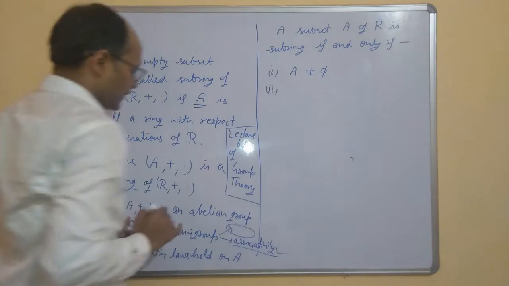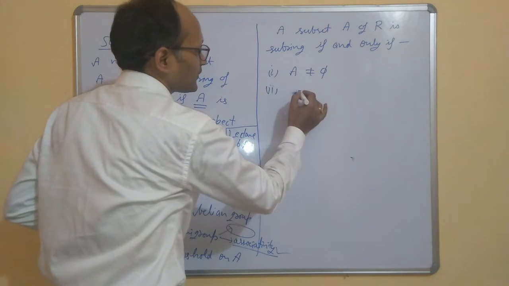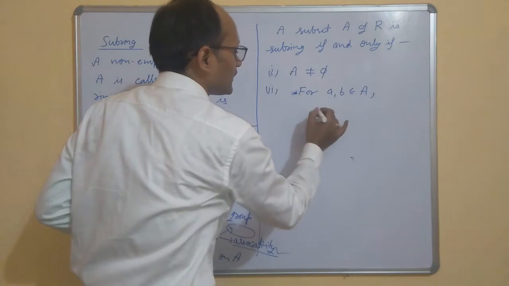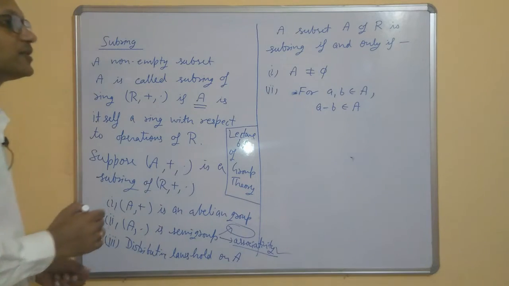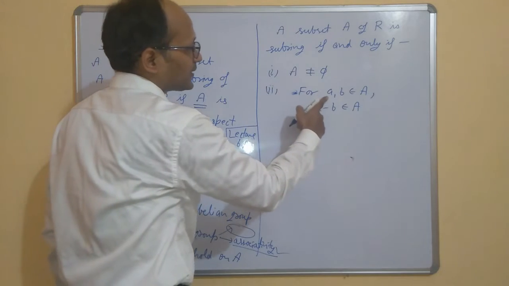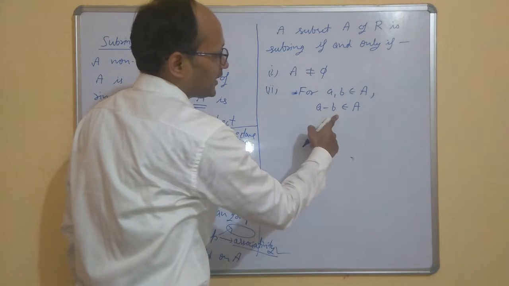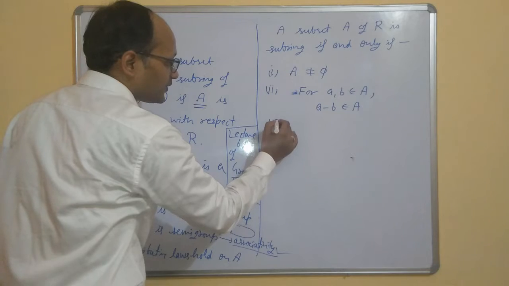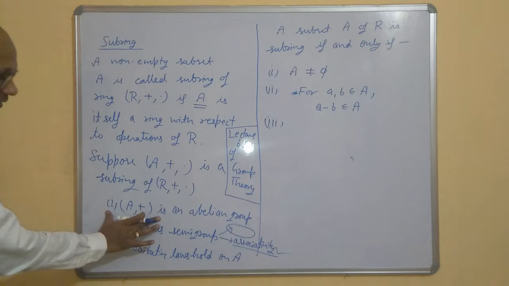Second thing for checking the subgroup is that for a, b in A, a minus b should be in A. Minus b means the additive inverse of b. After doing these two checks you will be able to say that this is an abelian group.